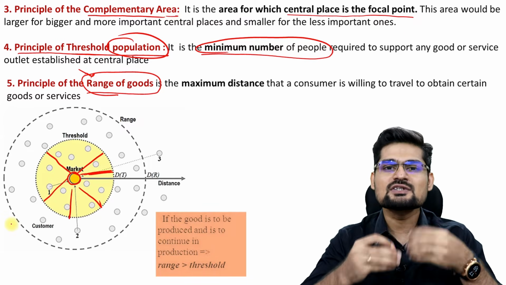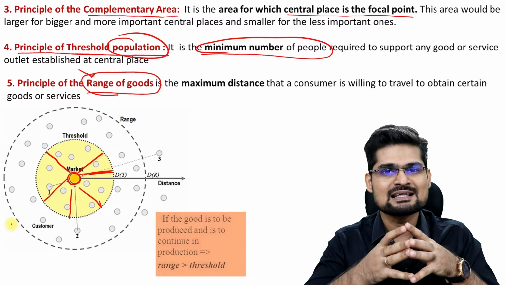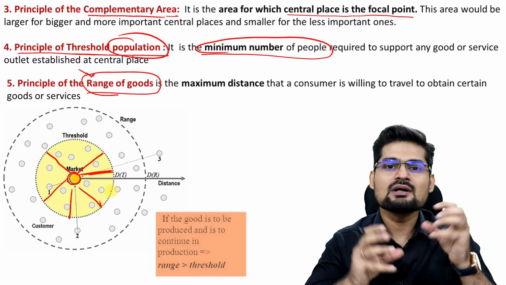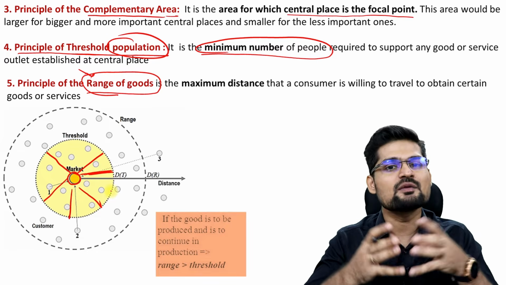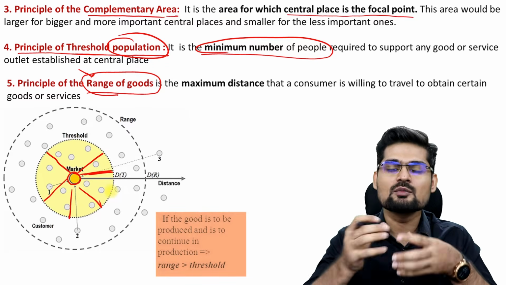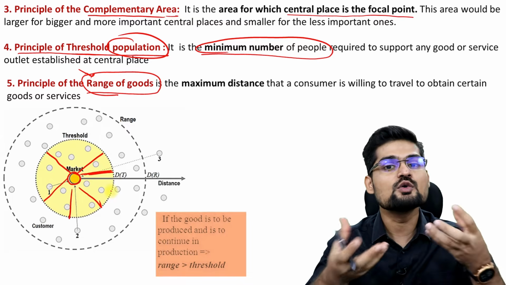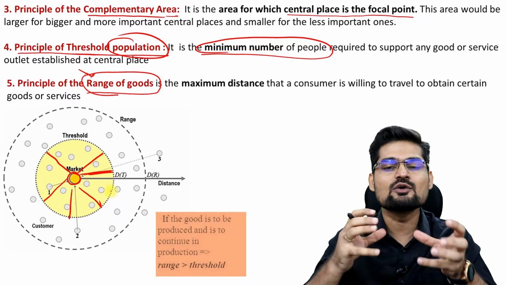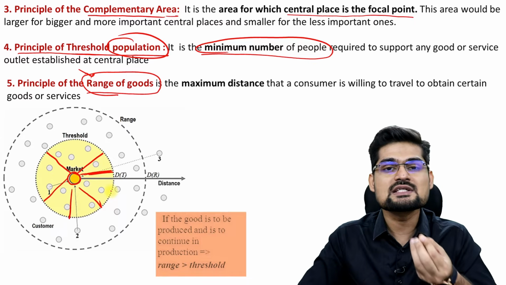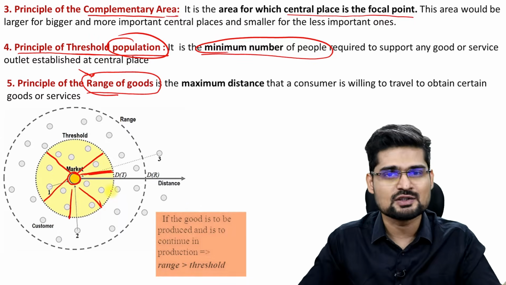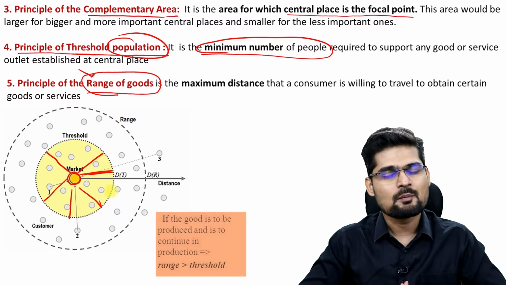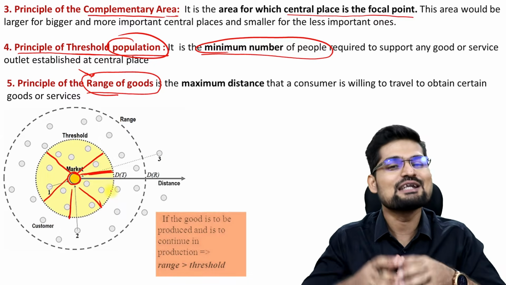So this is the example just to understand that if you have a very unique business, it means your range will be very high. For example, if we take New Delhi as a city, remember Chandni Chowk or Purani Delhi area is very famous for cuisines, for Mughlai, right? So if you want to eat that particular cuisine or Mughlai, you have to go to Chandni Chowk area, and people who travel across Delhi, who visit Delhi, definitely go to Chandni Chowk and Lal Qila to see old Delhi. That's the function which has a greater range than any other function, because other functions may also be available in other cities or smaller hierarchy towns. But what is not available there is the Parathe Wali Gali of Chandni Chowk.